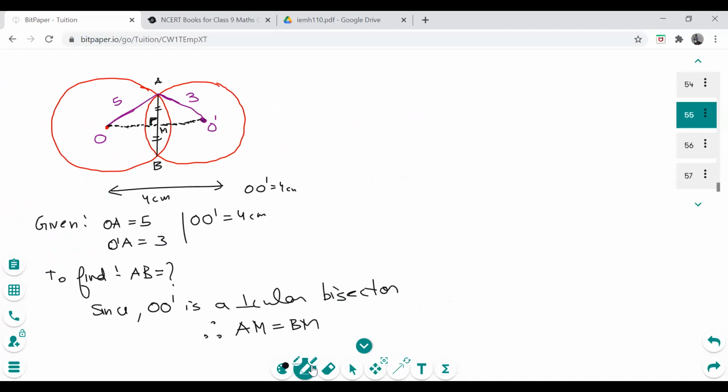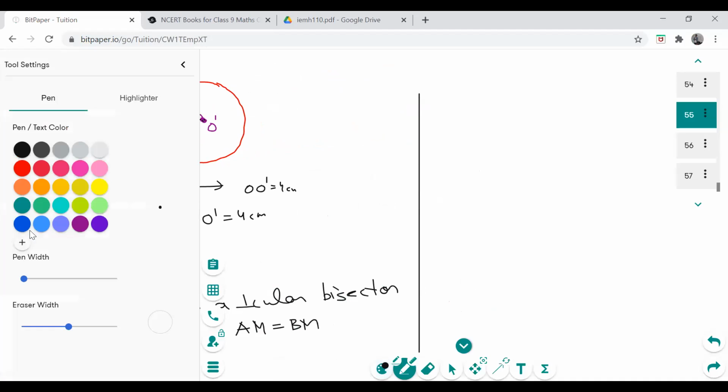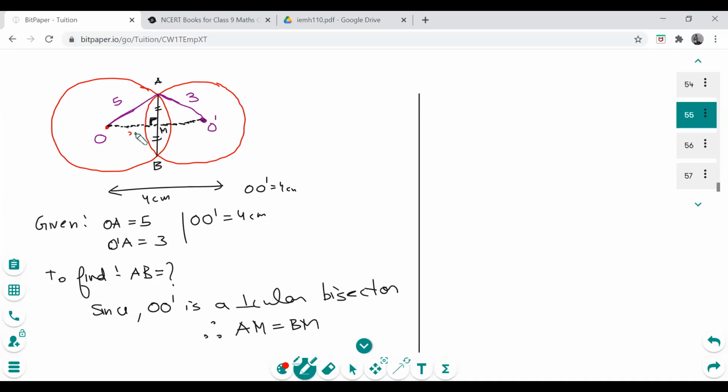Observe very carefully, something interesting. I'm going to take this as x, with a different color. How about red? OM as x. If this is x and this whole is 4, that means this will be 4 minus x. How many of you got this? Right? Because if it is 2, then 4 minus 2 is 2, that makes sense, right? So now you apply Pythagoras theorem in both of them and find out AM.